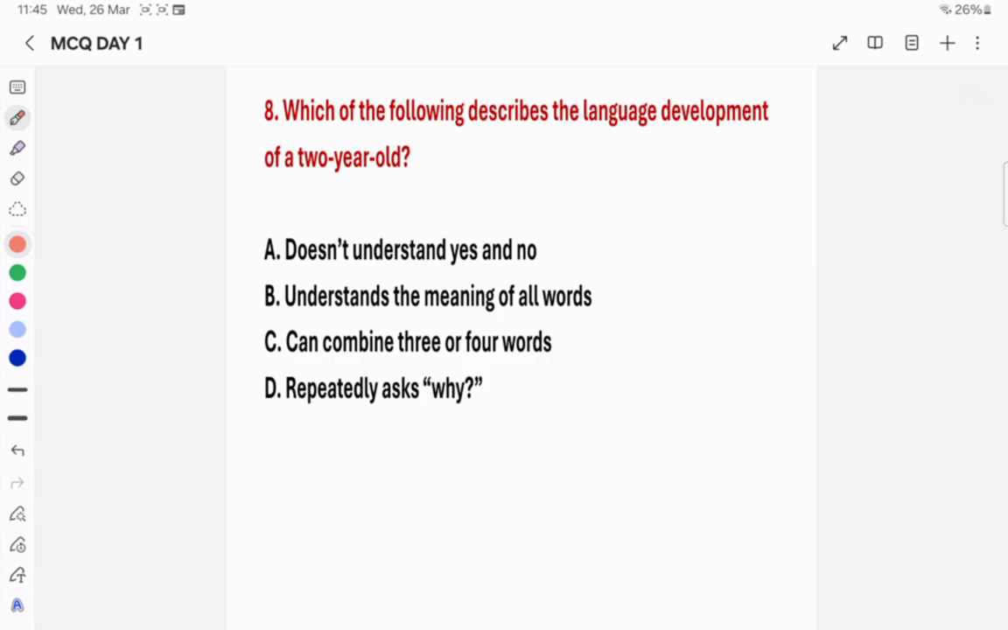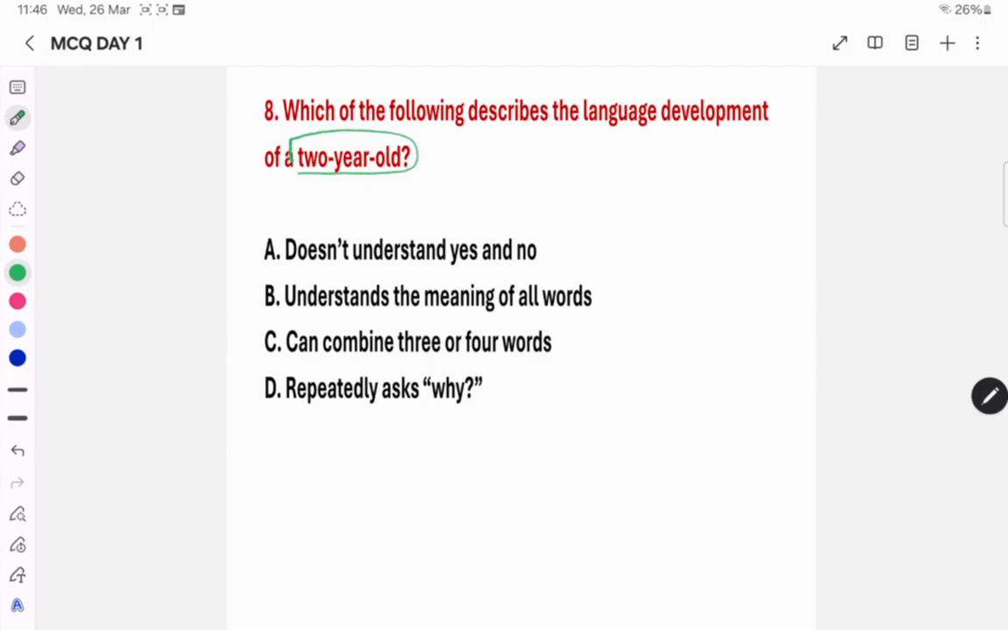Which of the following describes the language development of a 2-year-old? The question is about language development. Option A is does not understand yes and no. Option B is understands the meaning of all words. Option C can combine 3 or 4 words. Option D repeatedly asks why. So please do focus on the question. Here they mentioned language development at the age of 2 years.